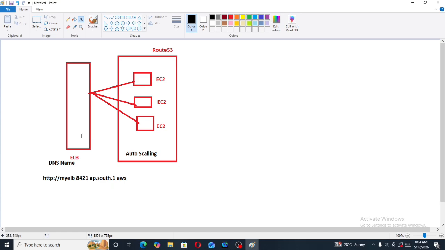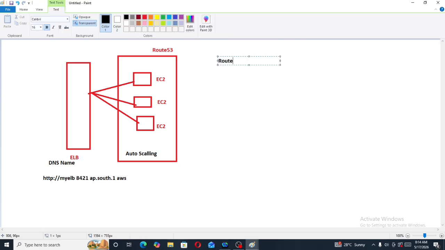Route 53 contains records and does mapping. What is the purpose of Route 53 in AWS? Route 53 contains records and does mapping.